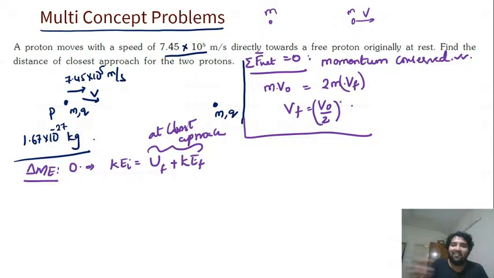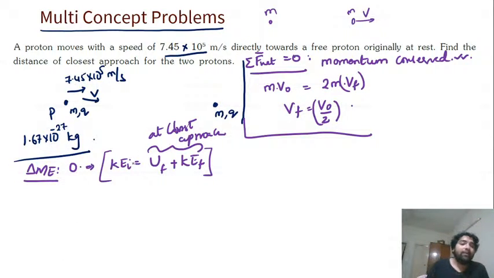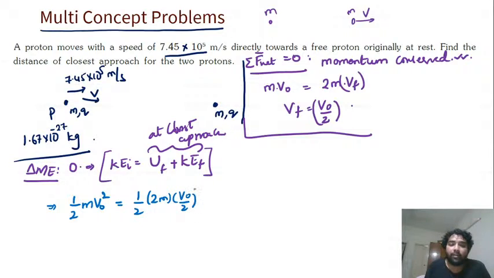Yeah, correct. Yes, thank you. V final is V naught by 2. तो ये समझ में आ गया ना सबको? Kinetic energy initial will be potential energy final plus kinetic energy final. Initial kinetic energy कितना है? Half into m into v naught square will be equal to half into 2m into v final, कितना था यहाँ पे v naught by 2, so v naught by 2 whole square plus what is potential energy final. अब generally two particles का potential energy कितना है? k into q1 q2 by r square, right?